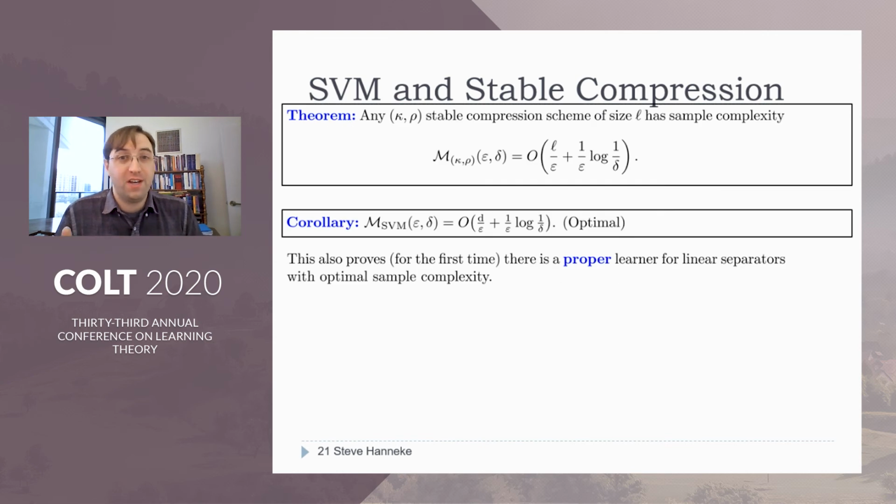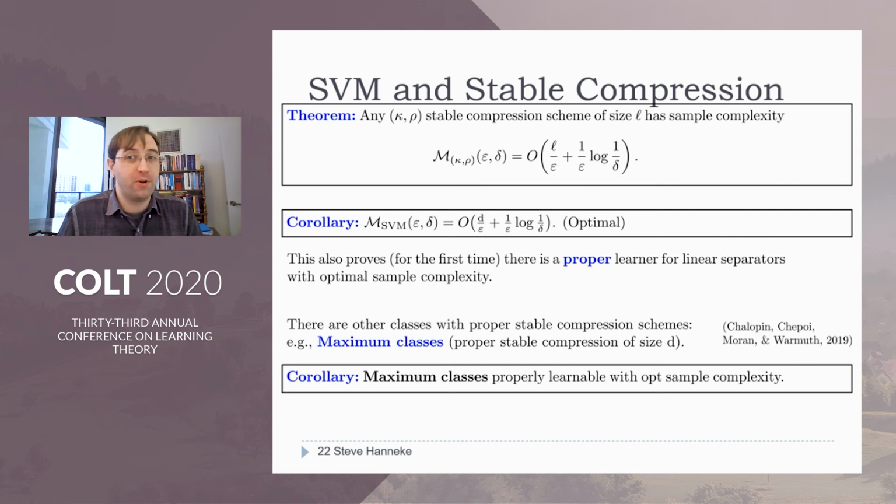And in particular, since SVM is a stable compression scheme of size dimension plus 1, this theorem resolves that classic open question. So we've shown here that SVM achieves the optimal sample complexity for learning linear separators. And in fact, this is also the first proof that there is any proper learner for linear separators achieving the optimal sample complexity.